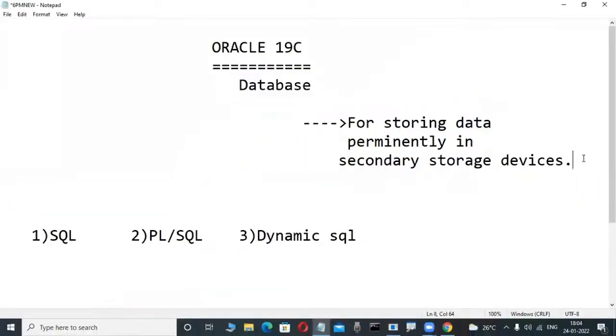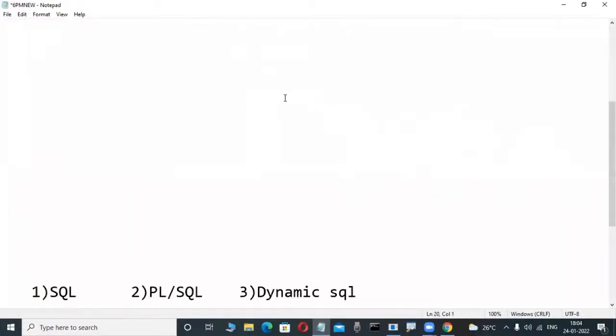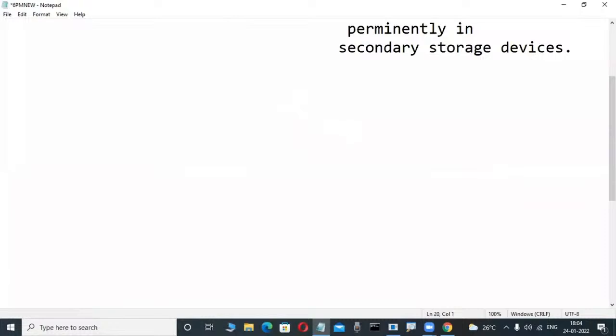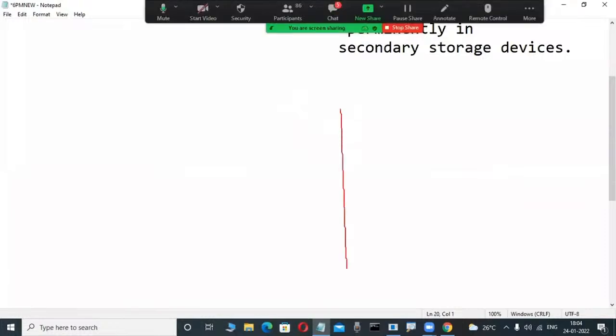But unfortunately, as I told in previous classes, database means it is a place. Whenever we install Oracle, SQL Server, DB2, these types of databases in our system, automatically one place is created. That is called a database.